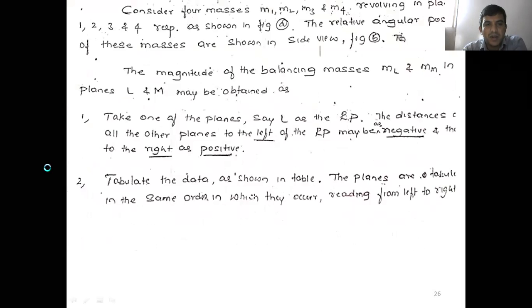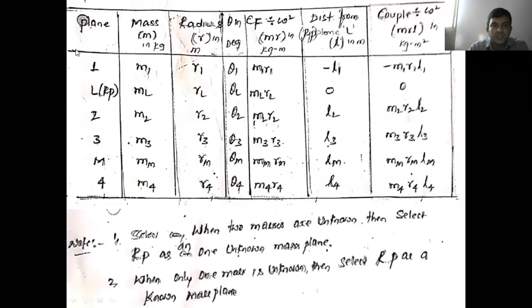How do you tabulate here? The first column shows planes. You locate the planes 1, L, 2, 3, M, 4 by seeing the plane positions of the several masses rotating in different planes, from left side to the right side. Next, the rest of the thing is the same. The remaining columns you already know: mass in kg, radius of rotation either in meter or millimeter, angular position of the masses, then centrifugal force divided by omega square, that is m into r in kg meter. Up to this you already know.